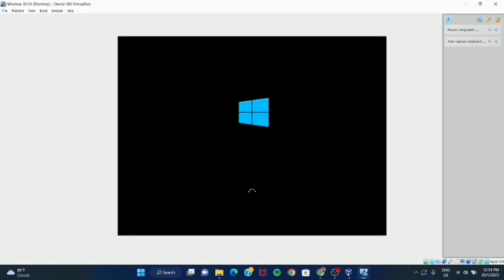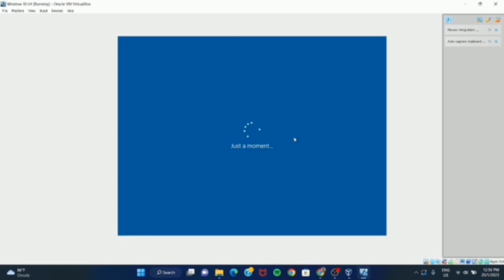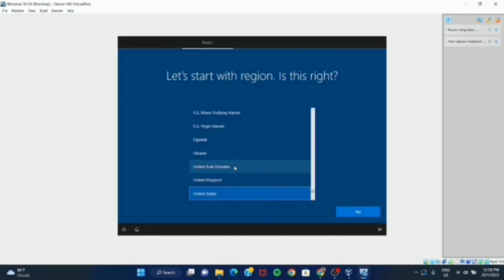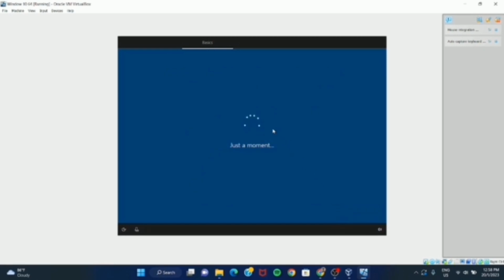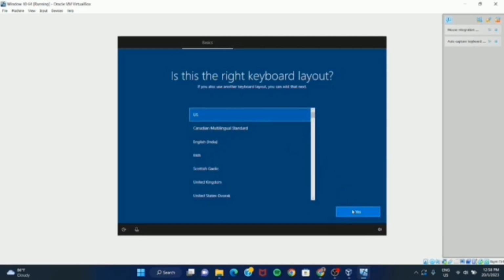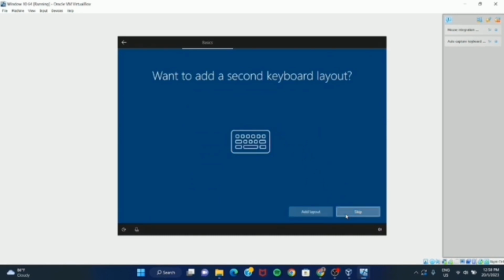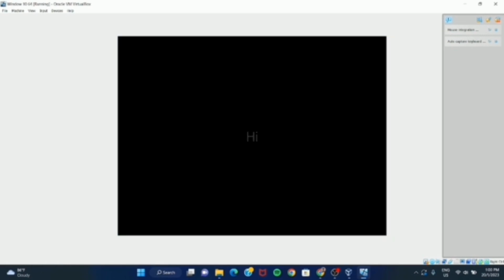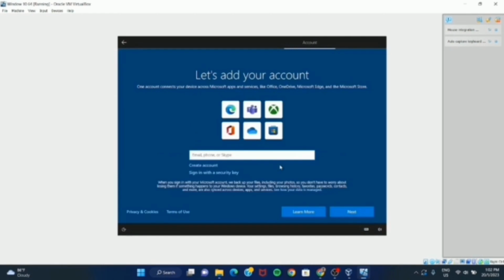Once finished, the window will load and wait for Windows to get ready. Select Malaysia for the region. Then click Yes. Click Yes for the USB keyboard layout. Sign in with Microsoft to create an account and click Next.